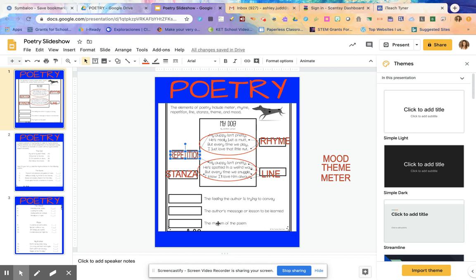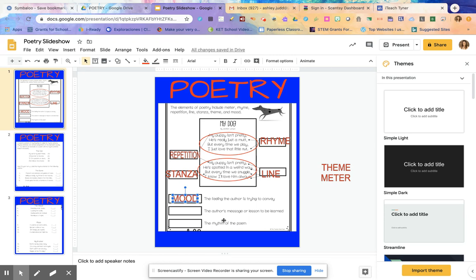Okay. And then down here, the feeling the author is trying to convey. I want you to think about that a minute. Out of the 3 words we have left over here, mood, theme, and meter, which one of those do you think would be a feeling that the author's trying to make you feel? Well, if you guessed mood, you were correct. So we know that when we are having different feelings inside, we may sometimes say, I'm in a good mood or I'm in a bad mood. Those have to do with our feelings. And that's what poetry is. Poetry is a type of writing that tries to provoke feeling.